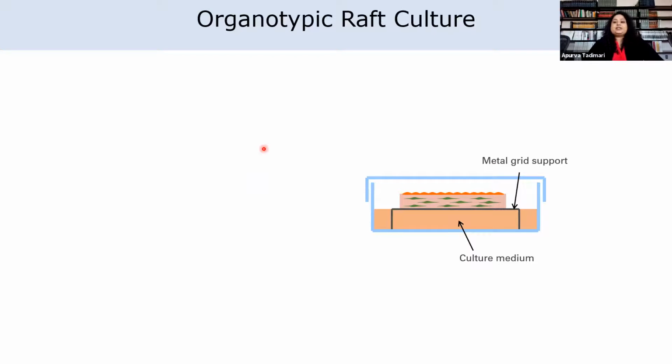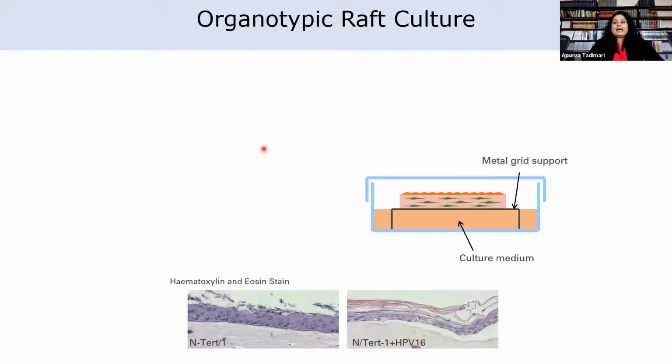And this we can subject to H&E staining and check for different tissue architecture. As you can see here, these are normal keratinocytes, which closely mimic that of your own epithelial tissue on your skin or in your oral cavity. This is the epithelial layer on top of a collagen or the fibroblast layer. And then with the HPV-containing cells as well, you can compare different architecture of these tissues and use it for your study.